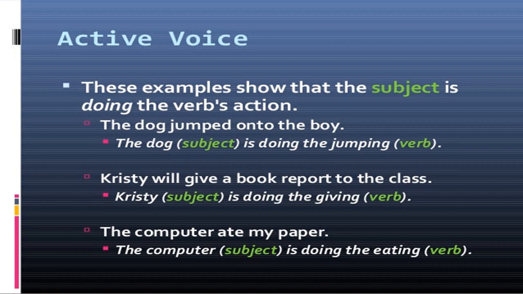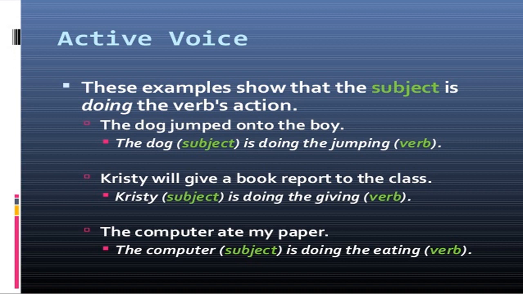Active voice. These examples show that the subject is doing the verb's action. For example, the dog jumped onto the boy. Right? The dog is doing. The dog is the subject, and he jumped onto the boy, that is doing the jumping, that is the verb. So subject is the doer.